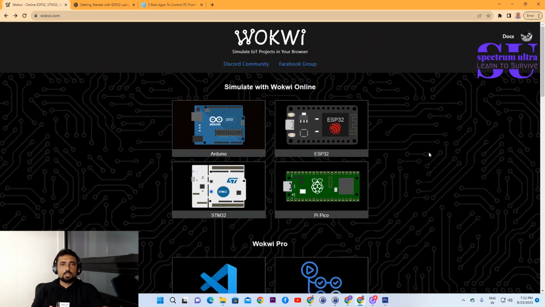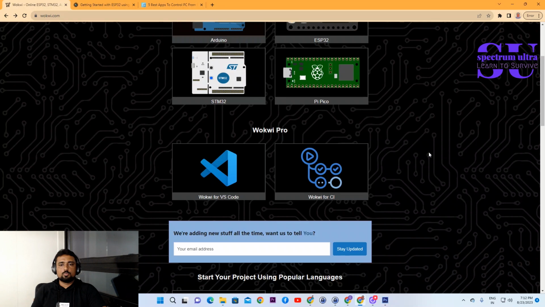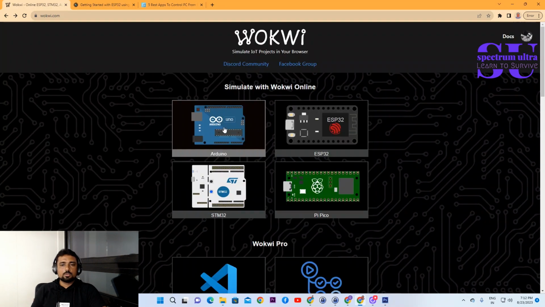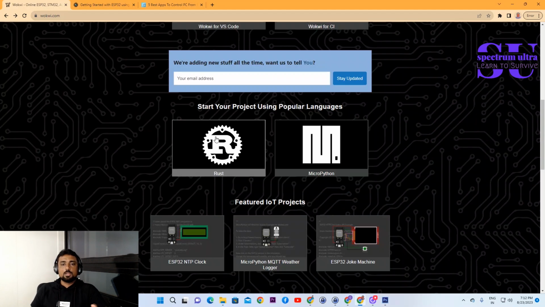It is an AI based online tool where you can do a lot of simulations, and a series of microcontrollers are present. In those microcontrollers, you can go for different types of experiments and you can get the outputs. So you can see Arduino, ESP32, STM32, PiPico, and their different variants with different programming languages are actually available.